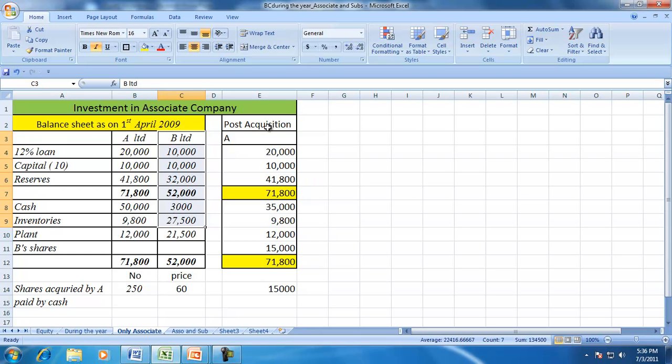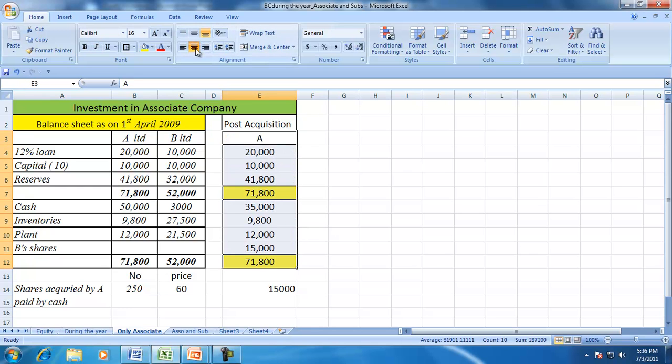Therefore, in a standalone separate balance sheet, the investment in B, which is an associate company, will appear as just an investment, and the recognition of the changes in value will be affected by the accounting for the financial instruments.